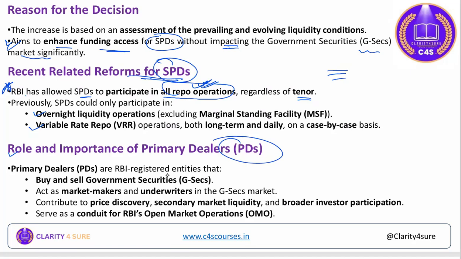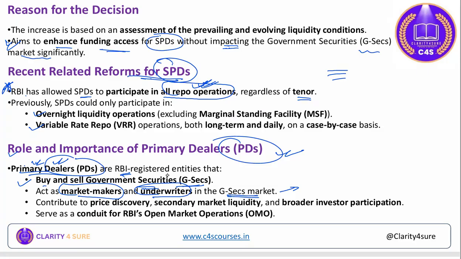Role and importance of primary dealers. We were reading all about the primary dealers. So what are their roles? The exact function of primary dealers: buying and selling of government securities. They are the ones who used to create the market for the secondary market actually, right? So in the primary market they used to buy and sell the government securities, so they are called primary dealers. They're the first ones who used to deal, primarily they used to deal with the RBI, therefore they are called primary dealers. Okay, so buying and selling of government securities, they act as market makers and underwriters in the government security market.